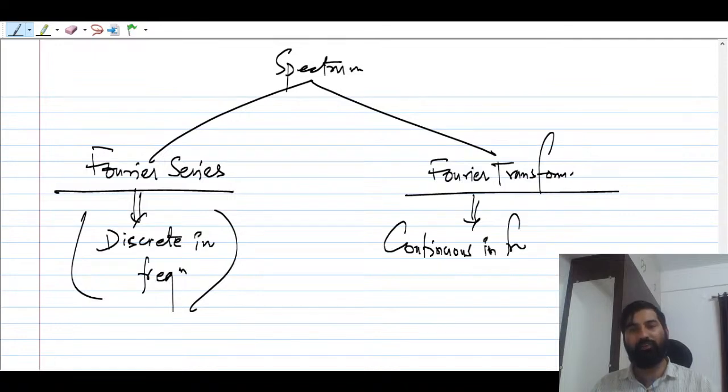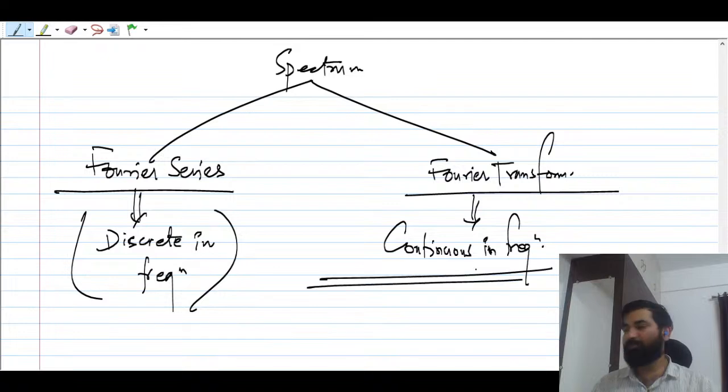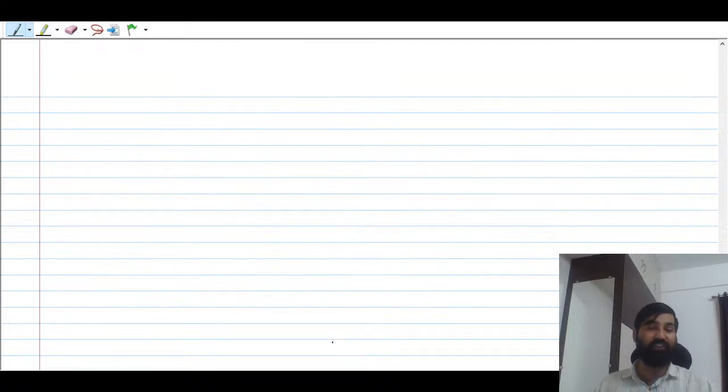Continuous in frequency. These are all small points that you have to understand, right? Now the question is, why do we talk about Fourier analysis? Okay.